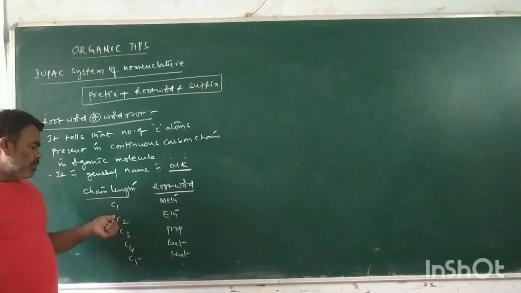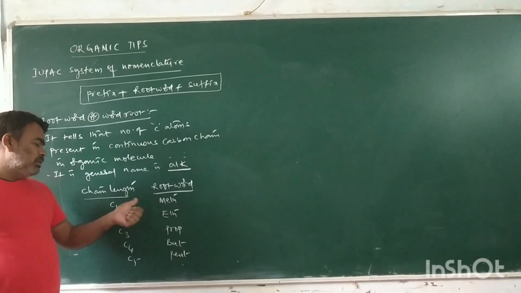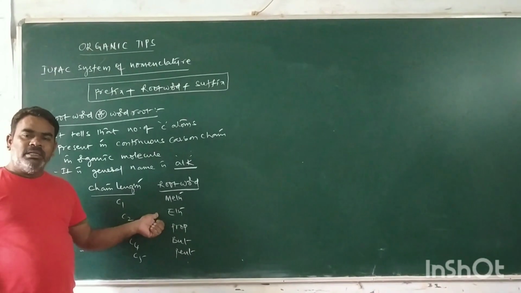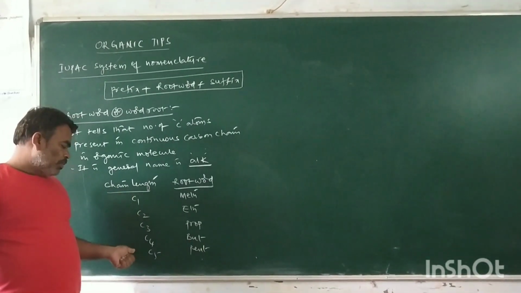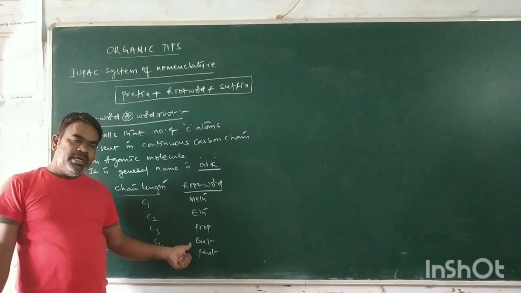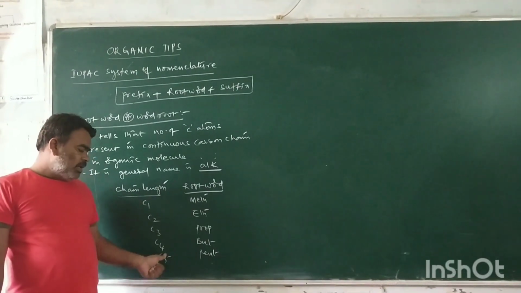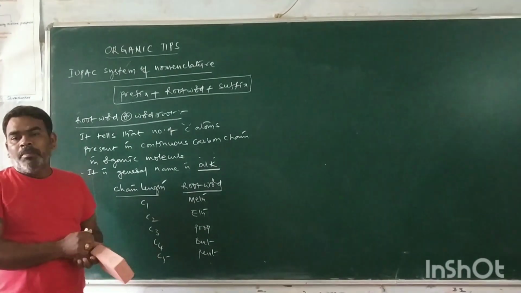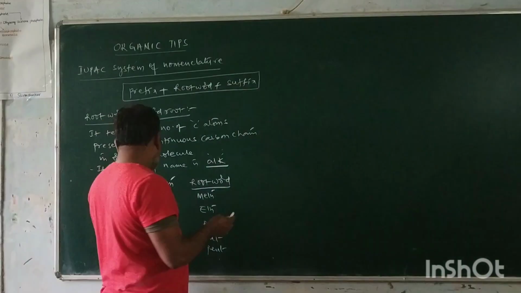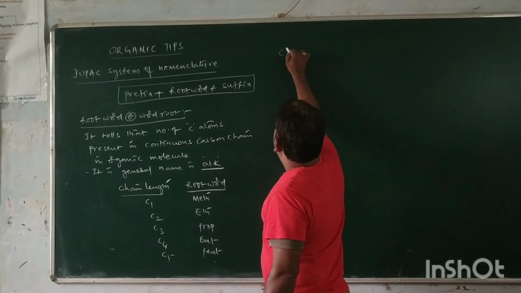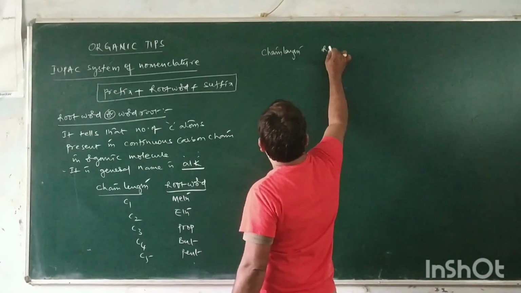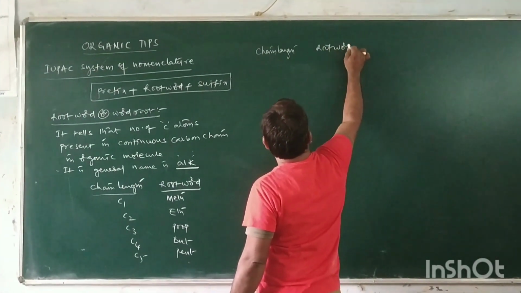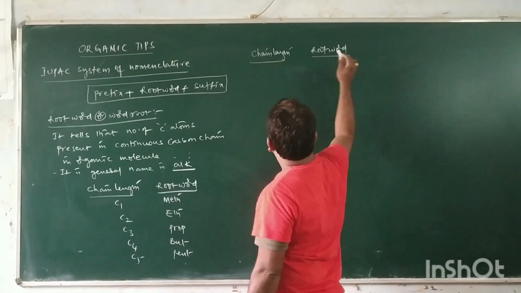One carbon atom present is meth. Two carbon atoms is eth. Three carbon atoms in the chain length is prop. Four carbon atoms is but. Five carbon atoms is pent. In the same way, the chain length and the root word.